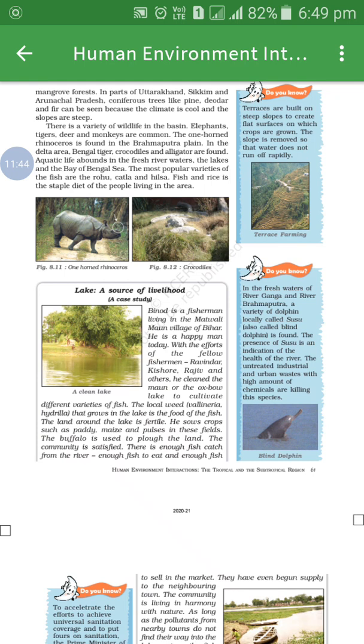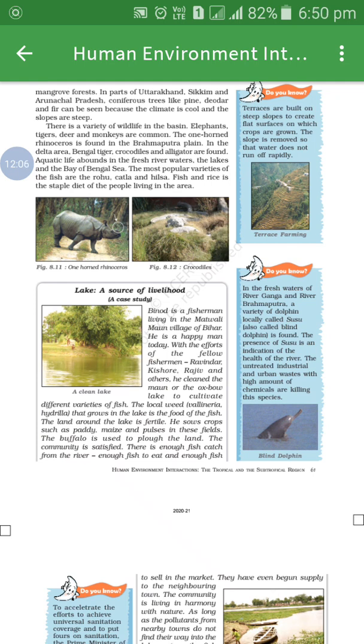The most popular varieties of fishes are rohu, katla and hilsa. And fish and rice is the staple diet of the people. You should know that the Ganga-Brahmaputra people's staple food is fish and rice.